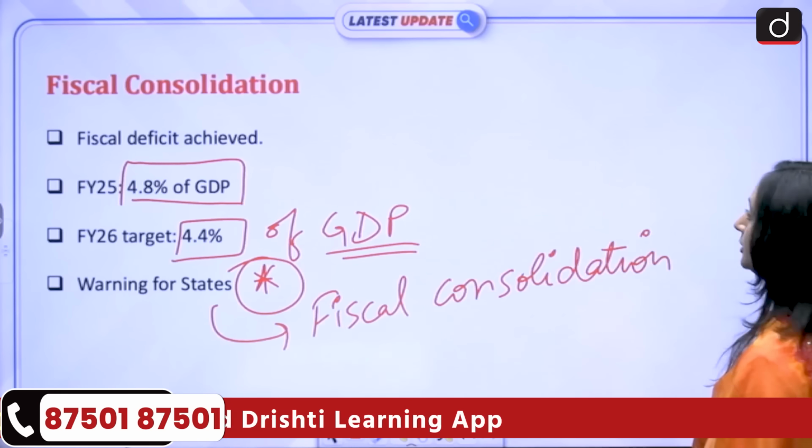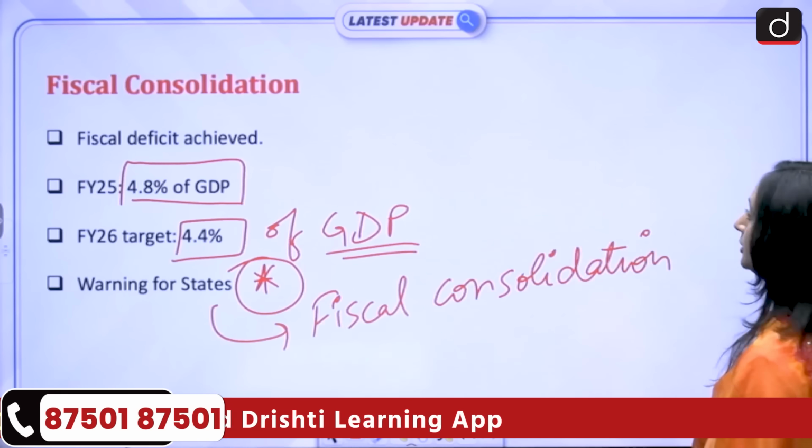Next is the performance of the external sector. So in the external sector, our service exports did their best. The services export touched an all-time high of $387.6 billion, growing by 13.6%. So the service exports did very, very well, but at the same time, the document has cautioned us that the service sector cannot be our sole driver over here.